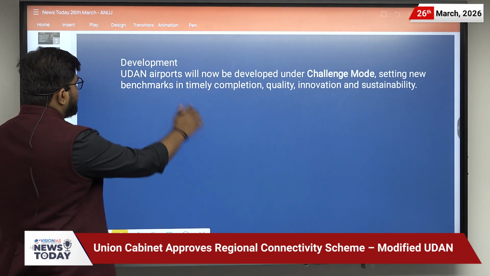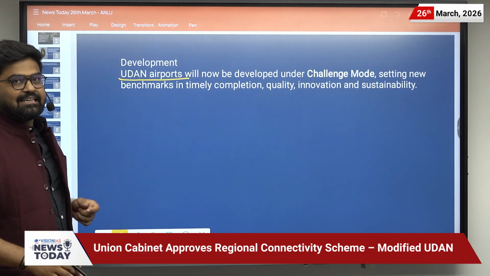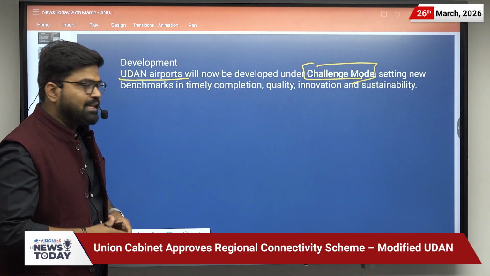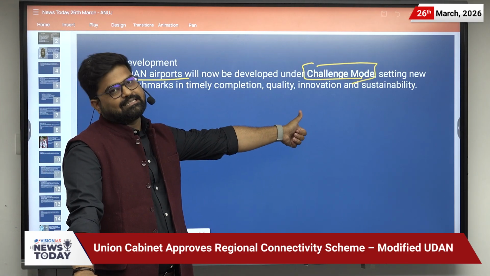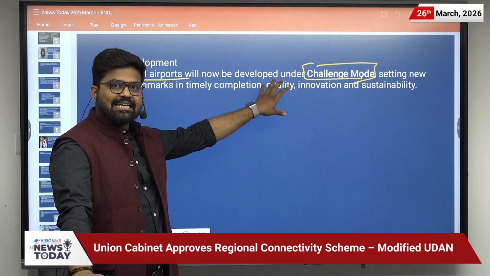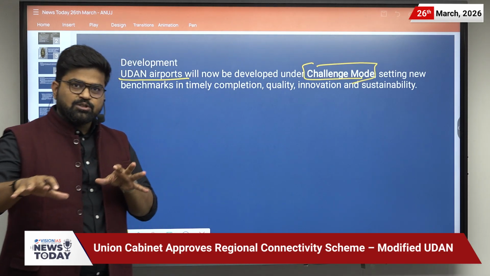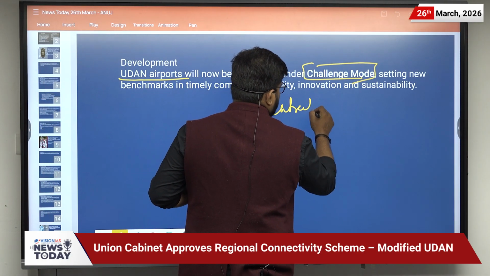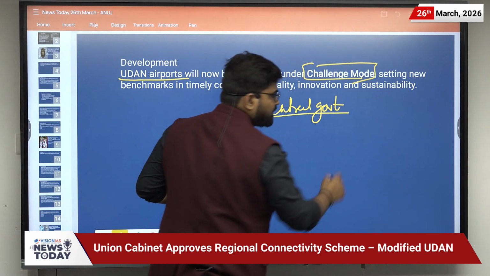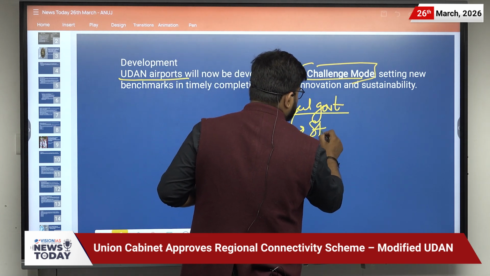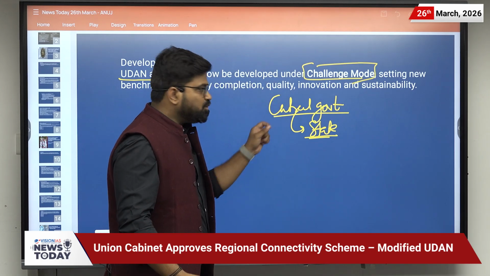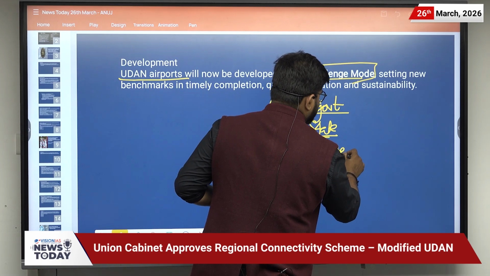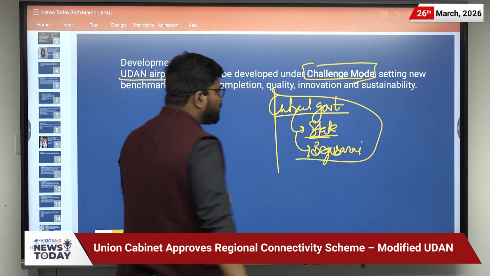So what is the development? UDAN airports will now be developed under challenge mode, setting a new benchmark in timely completion, quality, innovation and sustainability. What is this challenge mode? One approach is the top-down approach. Suppose the central government is saying to a state government, let us suppose the Bihar government, that you have to make an airport in Begusarai. That is one approach. This is a top-down approach.